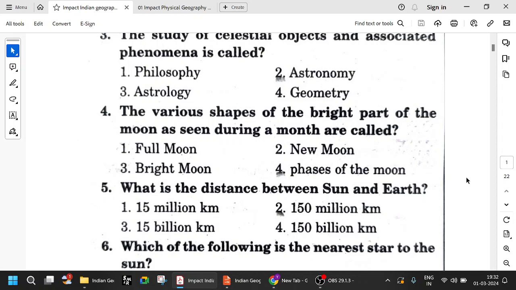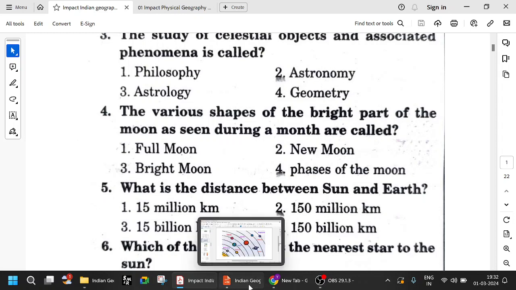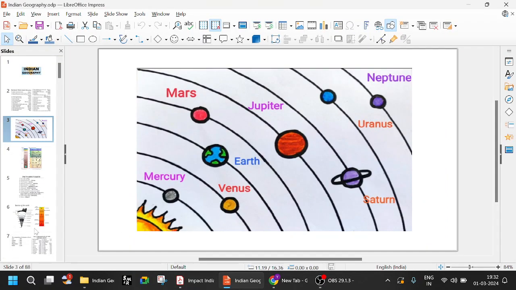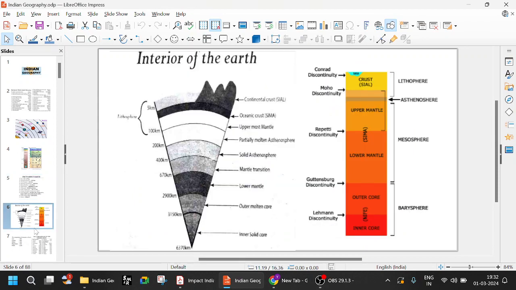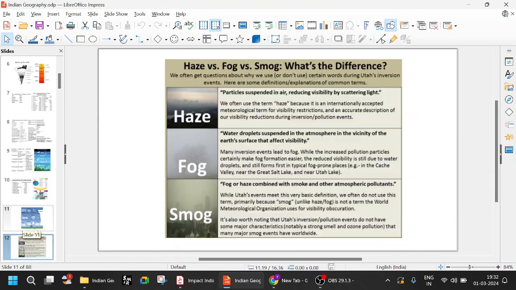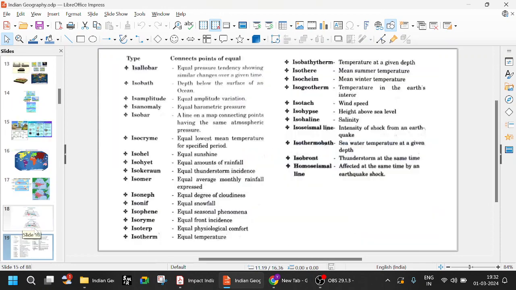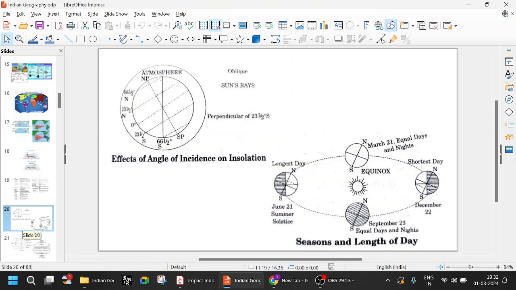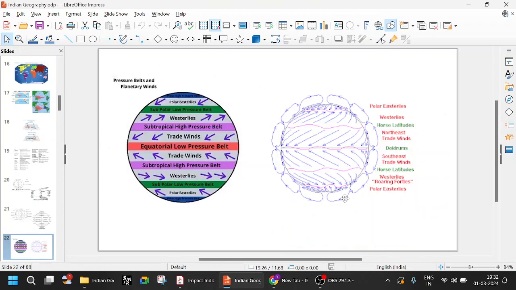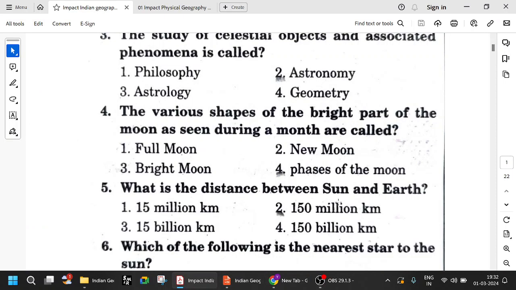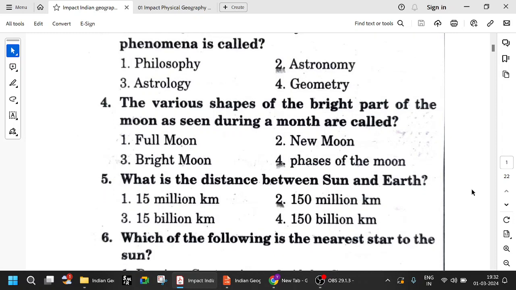The various shapes of the bright part of the moon, as seen during the month, are called phases of the moon. This is obvious. Everybody knows this, right? Let us see if there is any other question on phases of the moon. This is the equinoxes, fine, we'll look into it when it comes. But remember these phases of the moon: full moon, to no moon, etc. New moon, full moon, all that. We'll look into it when that particular theory comes.